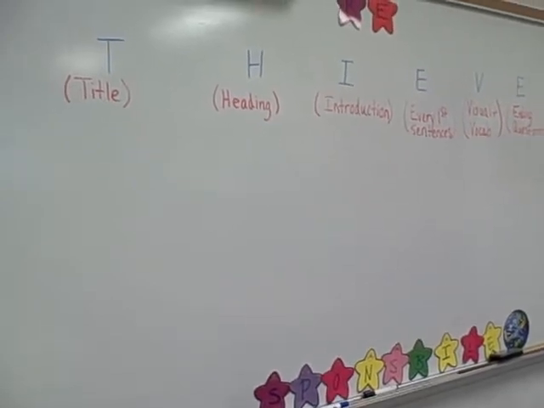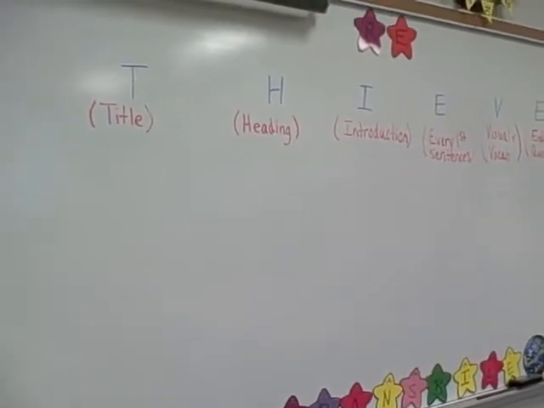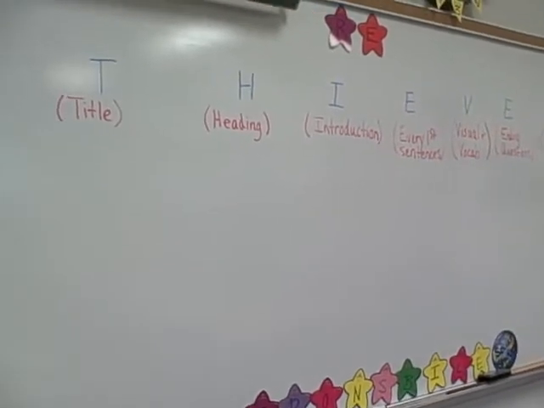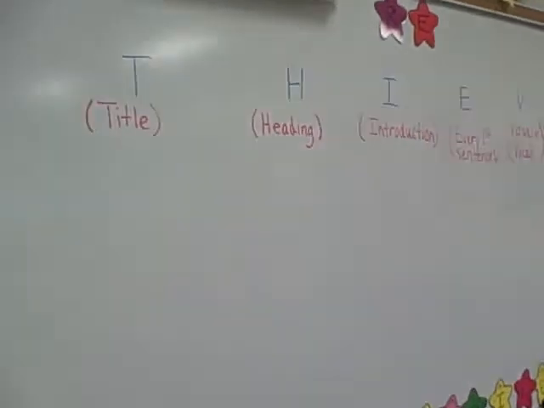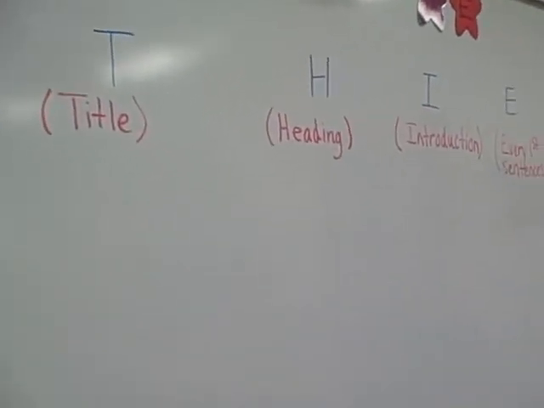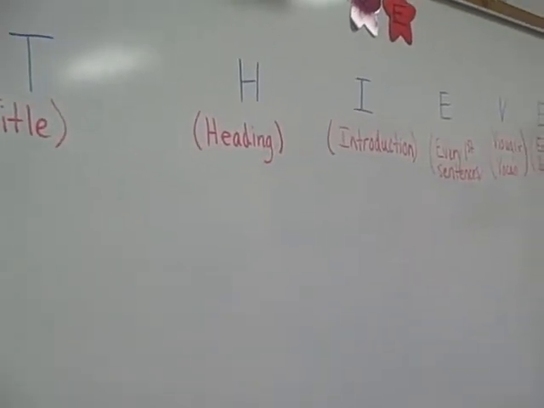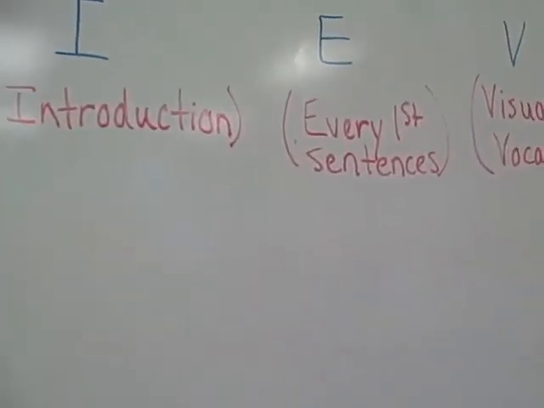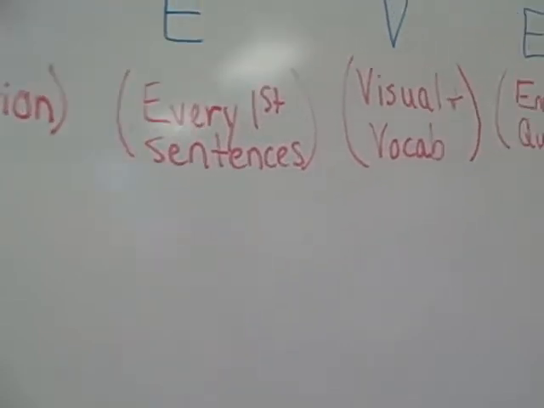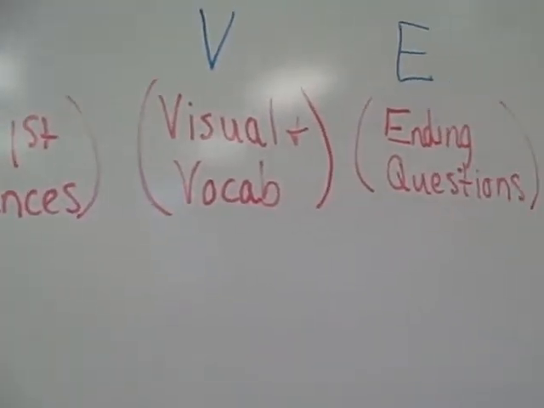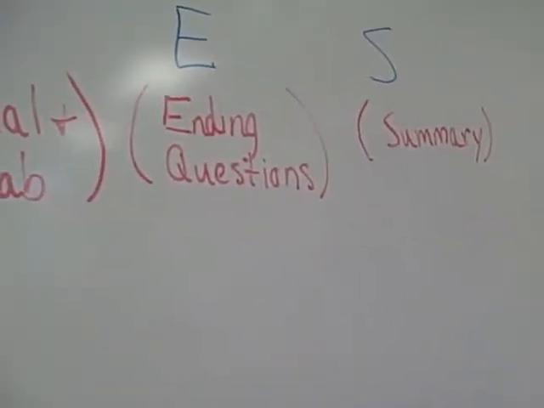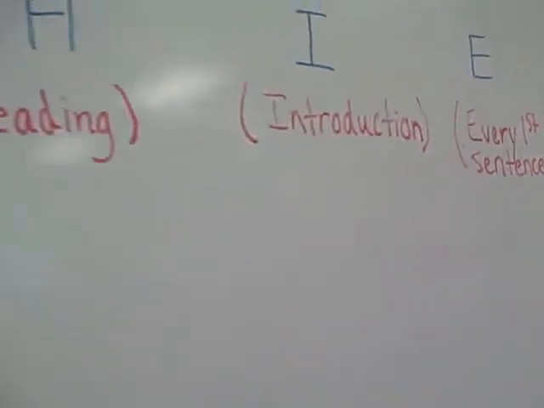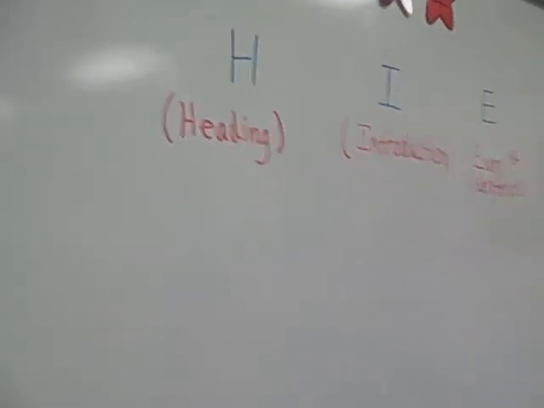Okay, so today for social studies, we are going to preview the chapter that we're about to read, and we're going to use an acronym called THIEVES. And good readers always start by looking at the title, and we look at all the headings, the introduction in each section, every first sentence in each paragraph, visuals and vocab, ending questions, and the summary of the lesson. So that's what we're going to do today. So at the top of your small whiteboard, write down the acronym THIEVES.